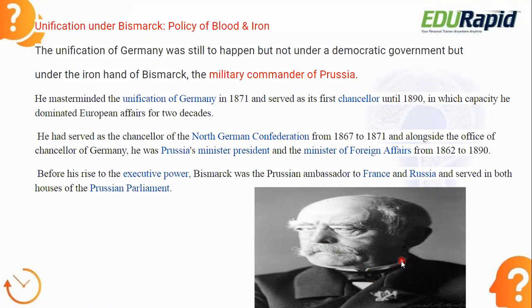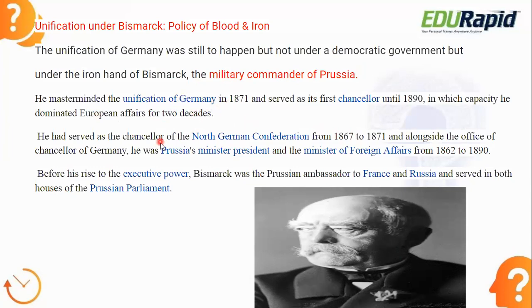The unification of Germany was still to happen, but not under the democratic government formed by the nationalists, but under the iron hand of Bismarck. He was the military commander of Prussia. I told you, right? Prussia and Austria were the two important and strong states of Germany. This Bismarck was the military commander of Prussia, and he masterminded the unification of Germany in 1871, and he served as its first chancellor until 1890.